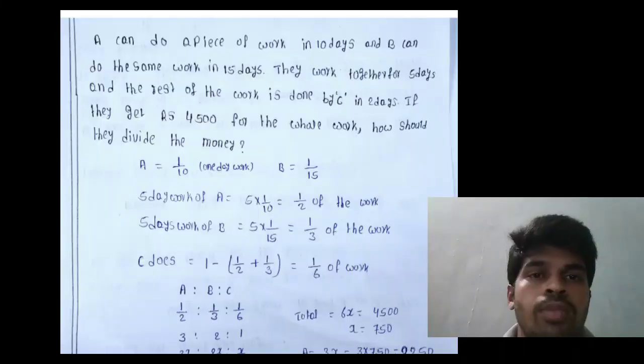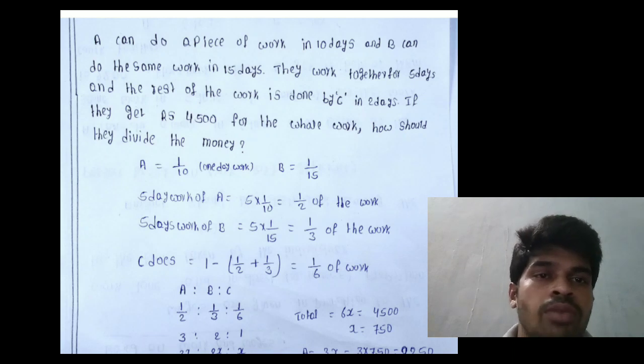This is the last problem. A can do a piece of work in 10 days. B can do the same work in 15 days. They work together for 5 days and the rest of the work is done by C in 2 days. They get 4500 rupees for the whole work. How should they divide the money?